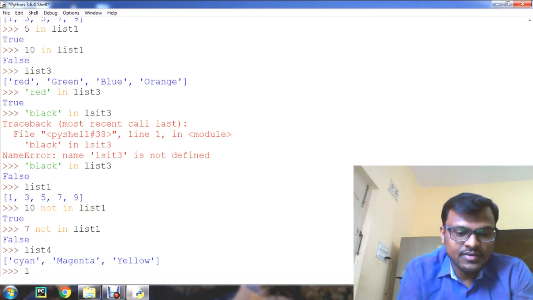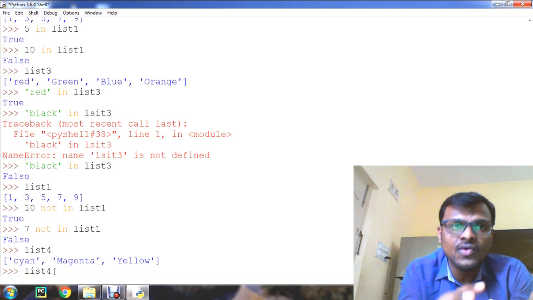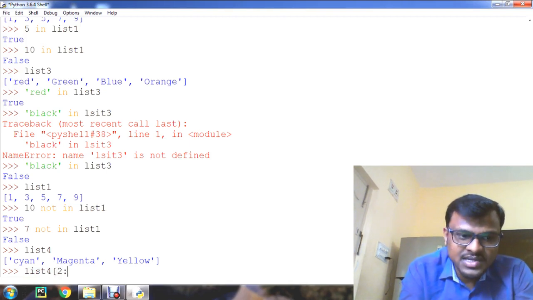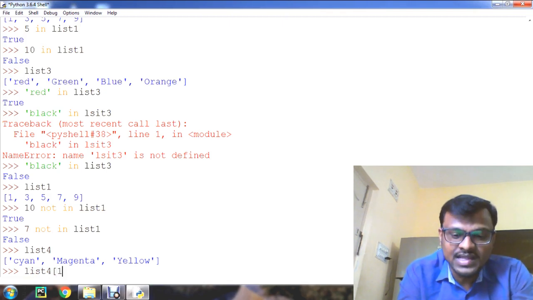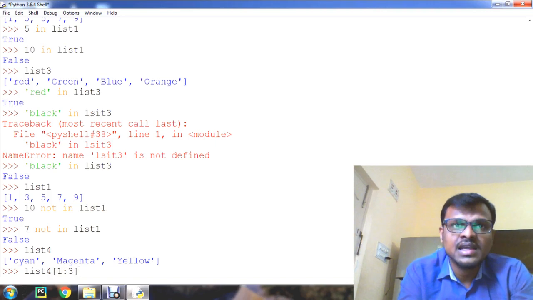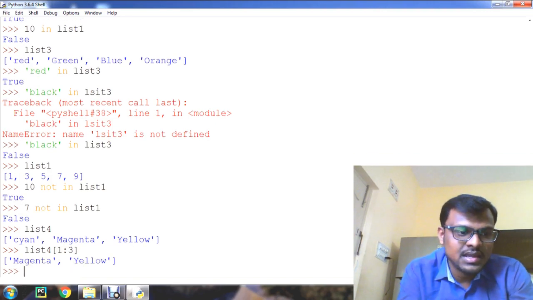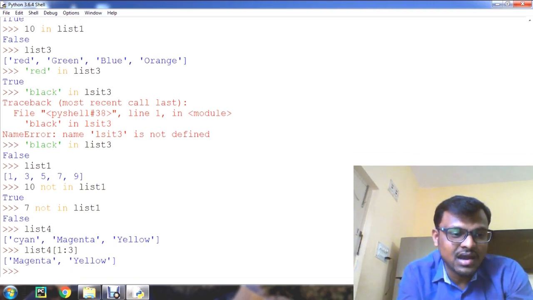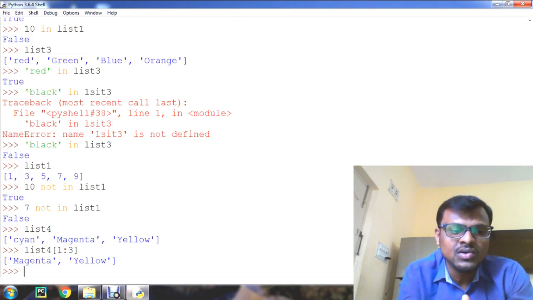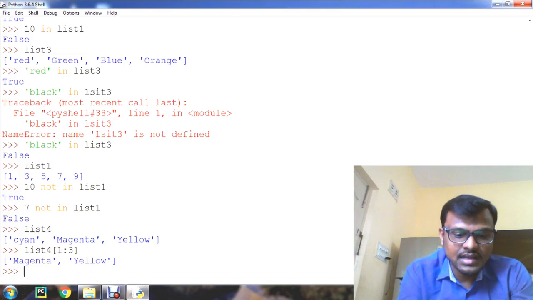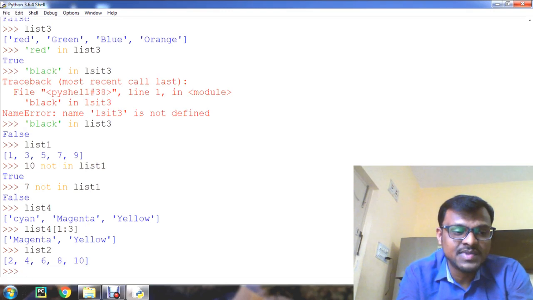For example, slice list 4 of 1:3. Now take list 2, which contains these many elements.